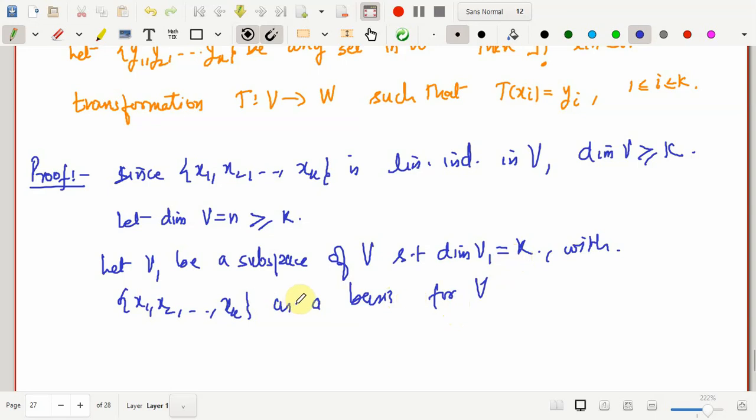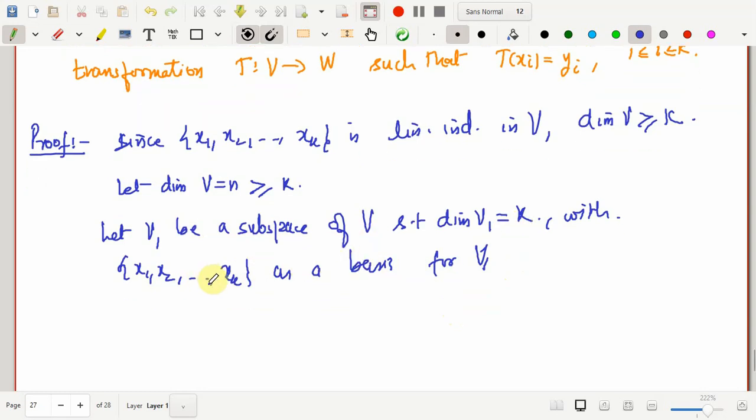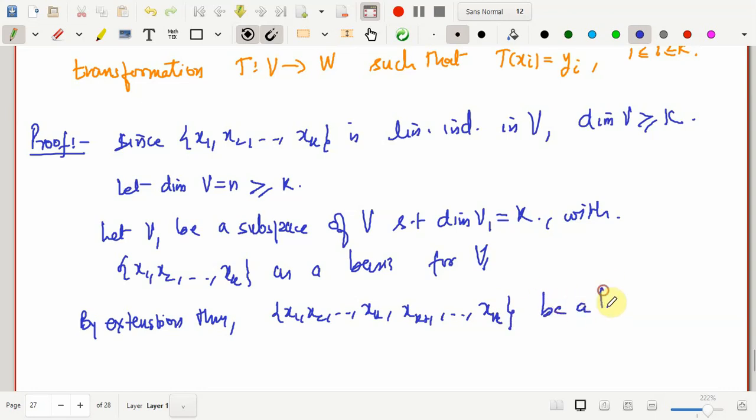Once it forms a basis for any subspace of V, a basis for V1, by the extension theorem I can extend this basis to form the basis for the given parent space V. So by the extension theorem, I extend x1, x2 and this goes on till xk, so I'll have to put n minus k extra elements, say xk plus 1, and this goes on till xn, to be a basis for V. I'm extending this to form a basis for V, right?